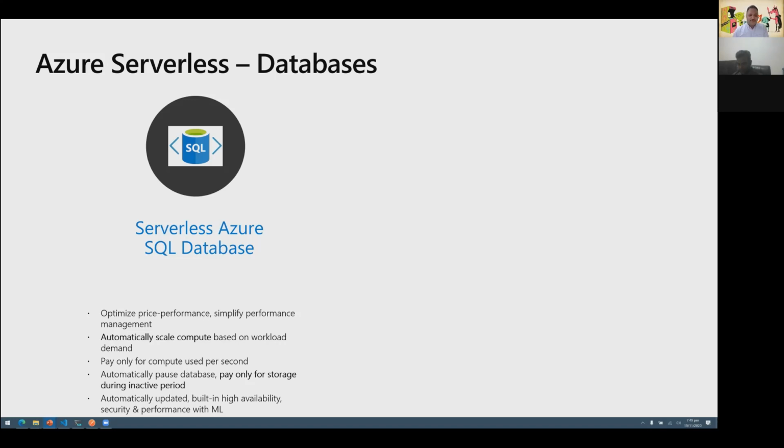Assume you have a database which is not used very frequently, there is no predictable load on it, and you want to reduce the cost. If you go with a standard Azure SQL Server, you will be charged based on the overall database units, which is the combination of your storage, compute, and networking cost.